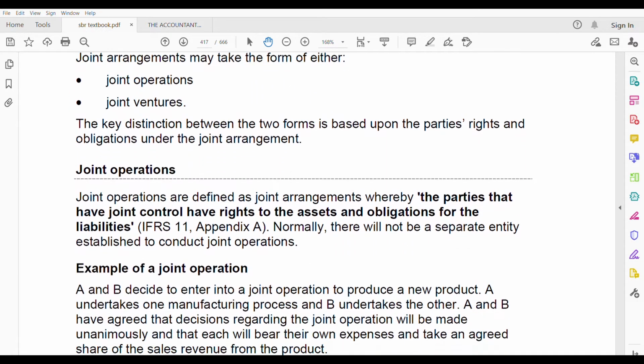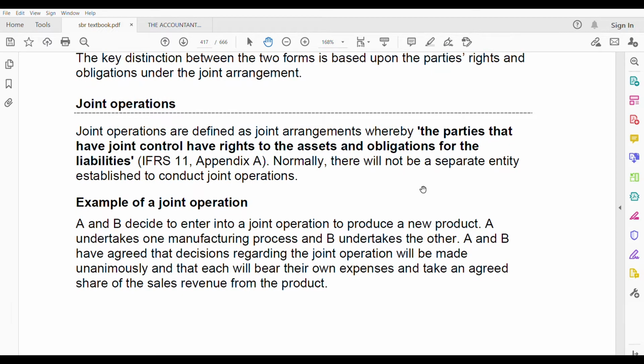Now let us go to joint operations, and we'll have some examples of joint operation also. This is very important from your exams perspective, because sometimes they might give you a scenario and you might get confused. Is it a joint operation or a joint venture? Let's say it's a joint venture. The right answer is joint venture, but incorrectly you wrote joint operation, and you are using a different standard for joint operation, then your whole answer will go wrong. That's why it's very important that you identify correctly whether it's a joint operation or a joint venture. Both are joint arrangements only, but there are differences between them. They're not the same.